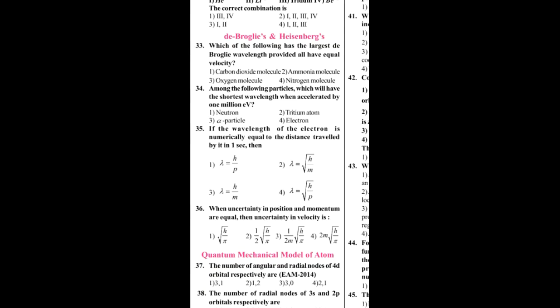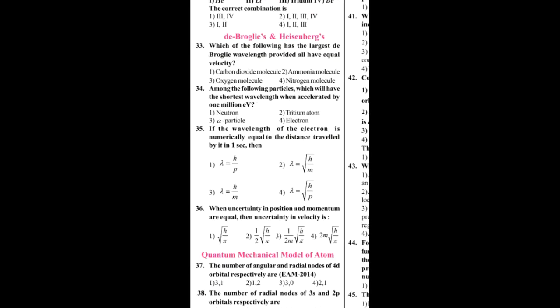Now, 10-15 numericals we'll try to solve. That may be very useful for your competitive examinations. So these kinds of questions will be there. Which of the following has the largest de Broglie wavelength, or among the following particles which will have the shortest wavelength. So these kinds of expression based questions may be possible, but here 4 questions are there. We'll discuss different levels.